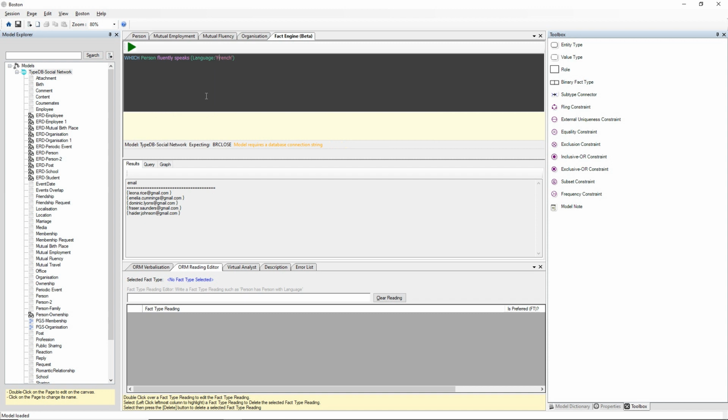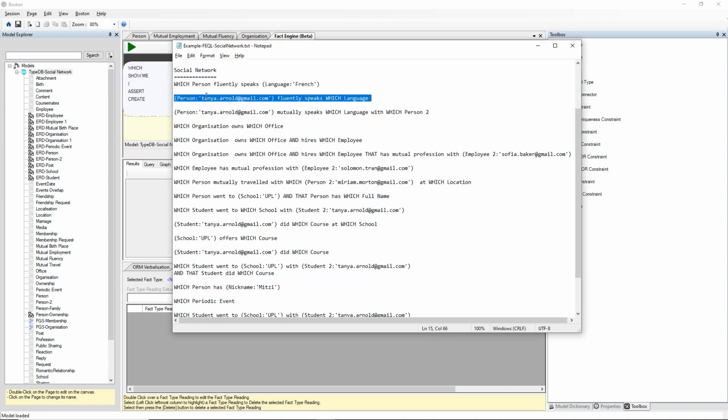We should be able to go here and just type F, and FactEngine will actually go away to the database and help us complete our query, so we don't have to type in French. We got French from the database, and finish our query. So I'll get rid of that one and we'll move on to the next one.